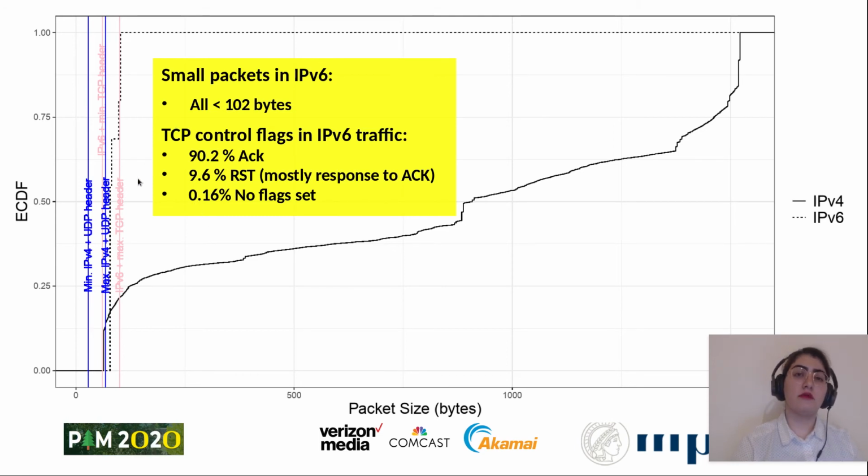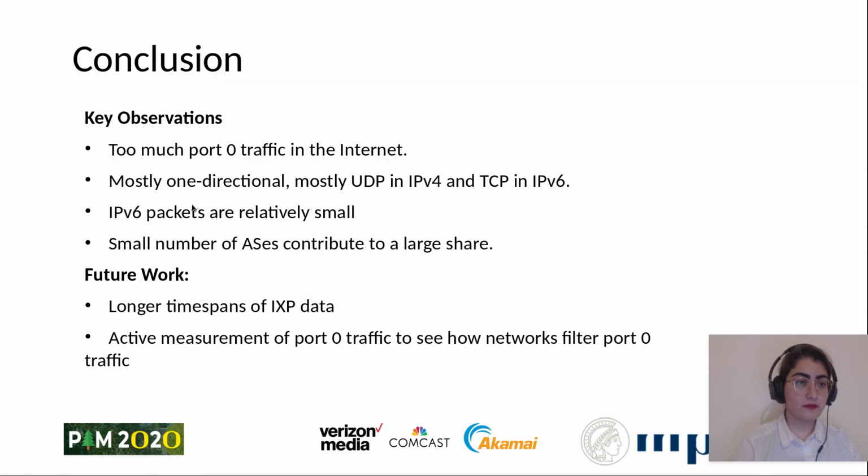And we also analyzed TCP control flags in IPv6 traffic. We saw that 90% of the traffic in IPv6, which used TCP, had only ACK bits set, and less than 10% of them had only the reset flag set. That might be the normal answer to an unexpected packet in TCP, and I checked them, and they were mostly responses to these ACKs. So that's irrational. And we also had a very small percentage of packets with no flag set.